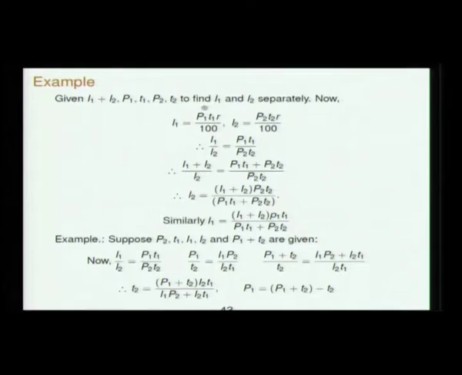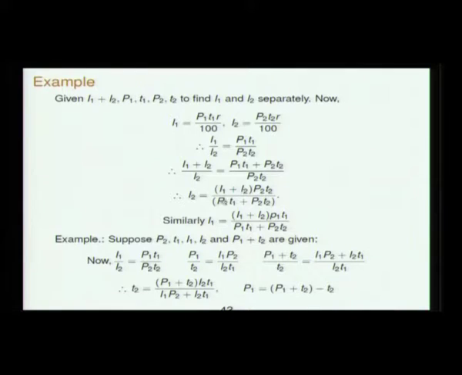See, suppose you are given I1 plus I2, P1, T1, P2, T2. So, you have to find I1 and I2 separately. You are given the principals and the times lent corresponding to these, and the sum of the interests is given. Then you have to find I1 and I2. So, you use the fact that they are lent at the same rate. I1 is P1 T1 R by 100, I2 is P2 T2 R by 100. So, I1 by I2 is this, and finally,